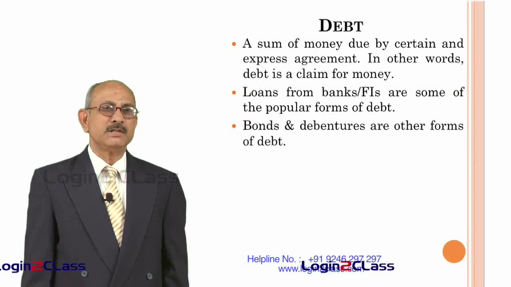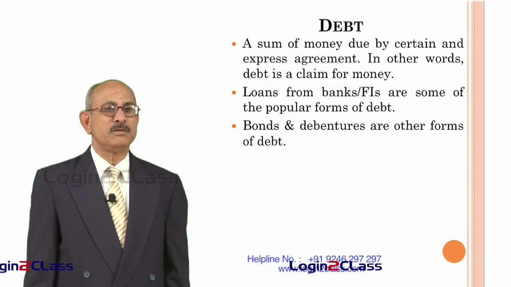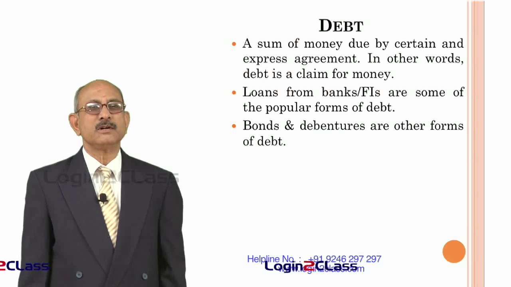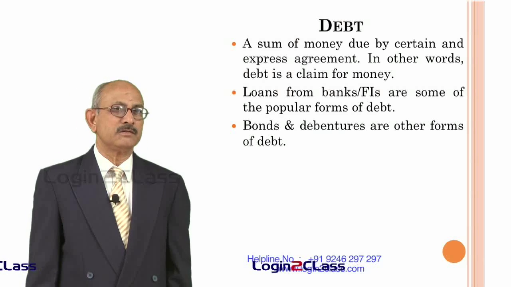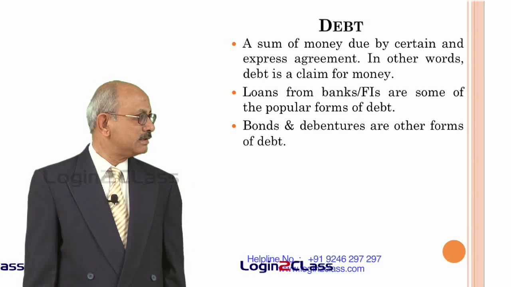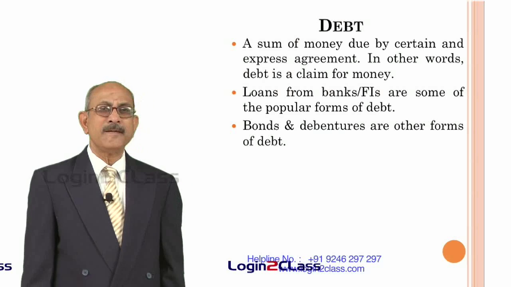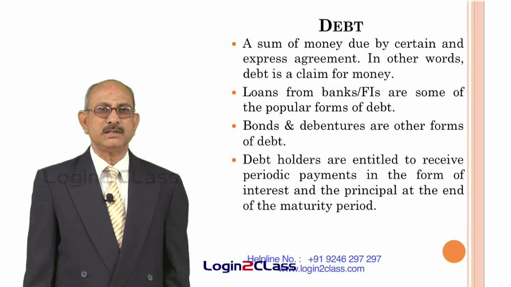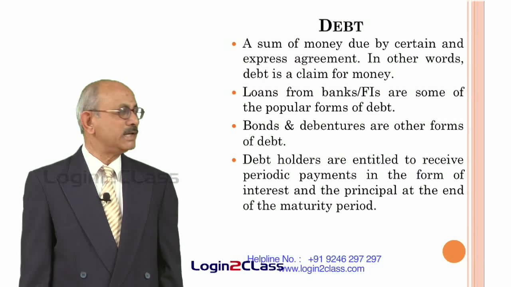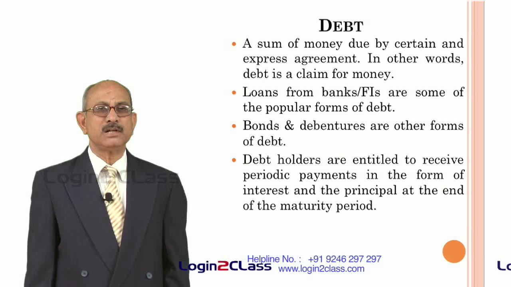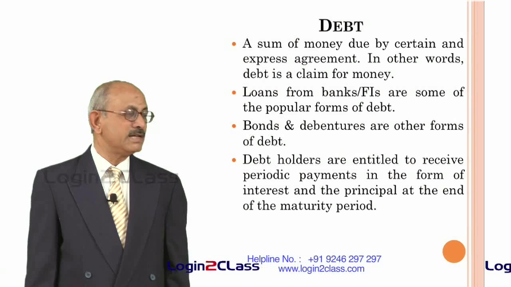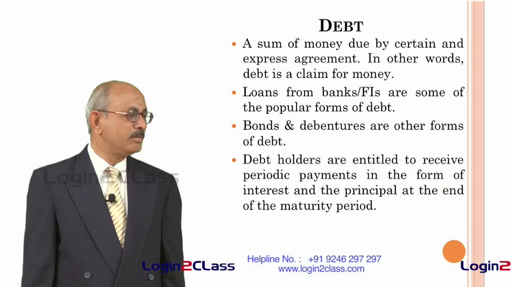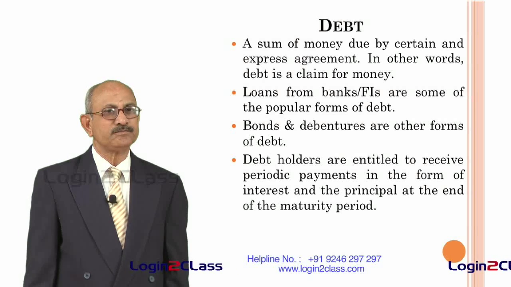And bonds and debentures are also forms of debt. They are typically borrowings direct from the public instead of from intermediaries like banks and financial institutions. As we know, debt holders, whether they are banks, financial institutions or the public, are entitled to receive periodic payments in the form of interest and the principal at the end of a particular period known as the maturity period.